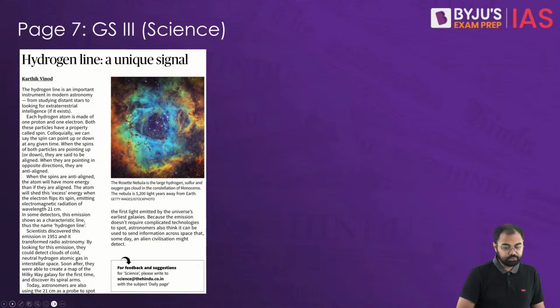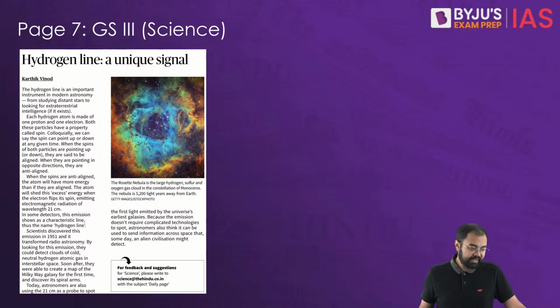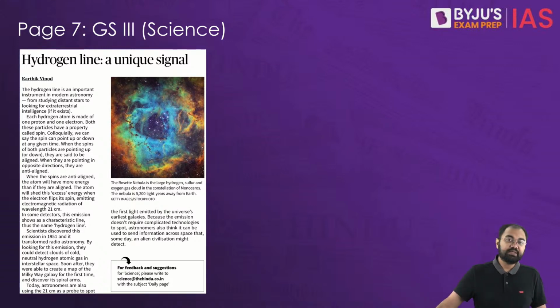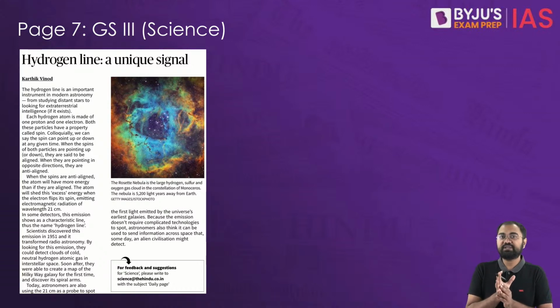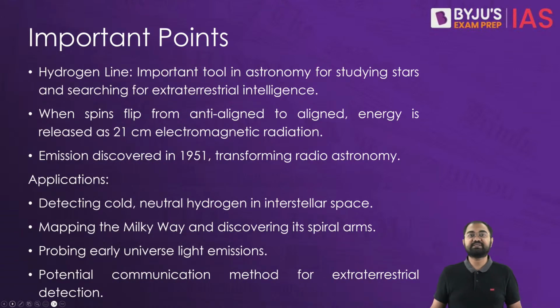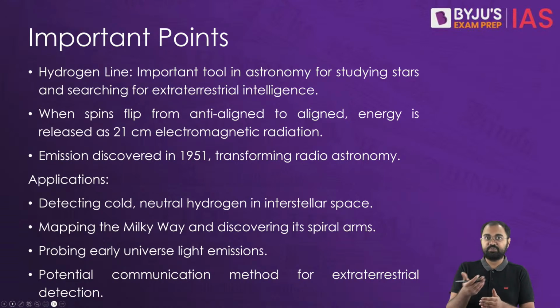Now lastly, coming to the prelims article for the day, and this is about the hydrogen line. Now let's try to understand what we mean by hydrogen line. Now, the hydrogen line is very significant in modern astronomy, and it is instrumental in studying the distant stars and in searching for extraterrestrial intelligence as well. Now when it comes to the hydrogen atom, a hydrogen atom which has one proton and one electron has a property which is called its spin.